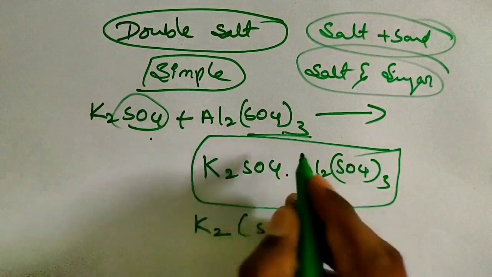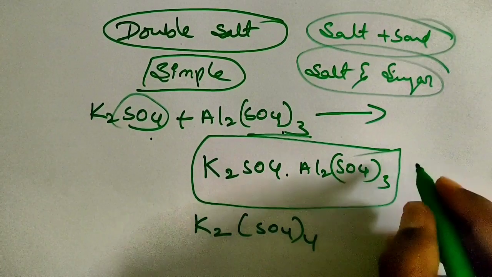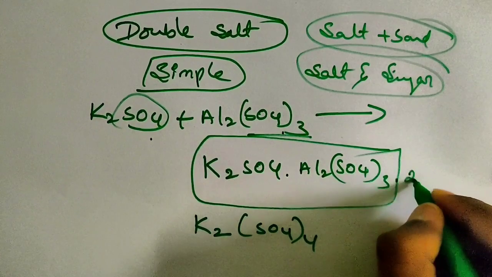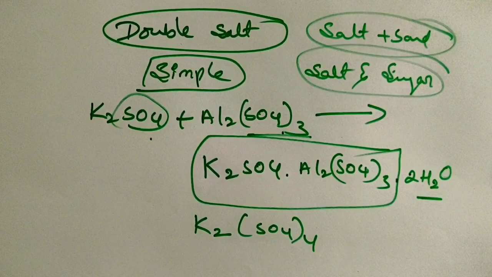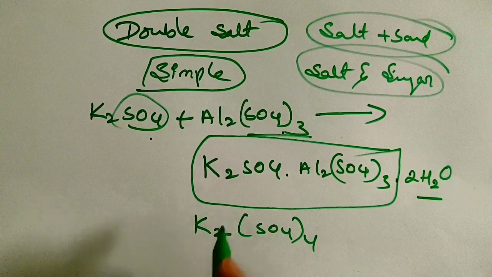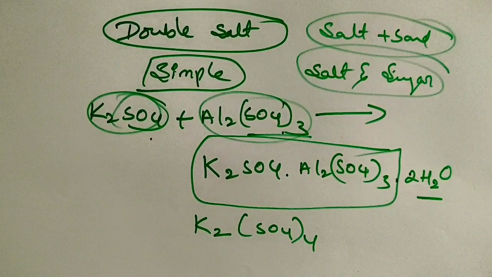See, this K2SO4 and Al2(SO4)3, if combined together, will form in this form. Since it is a hydrated salt, you have to balance it with water, so it will form like this. Clear, children? Now these double salts are obtained according to the law of chemical combination by the combination of two or more salts. Here we have taken two salts combined together. When they combine together, their properties will remain the same.